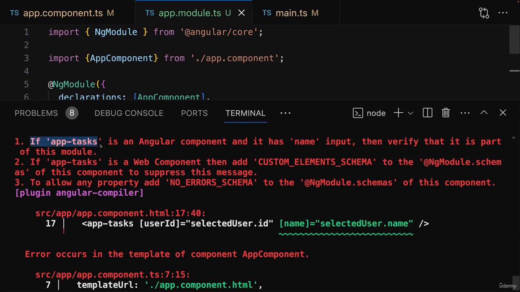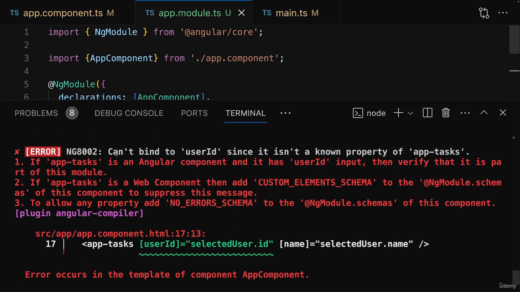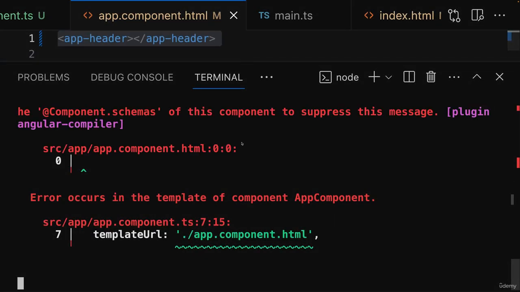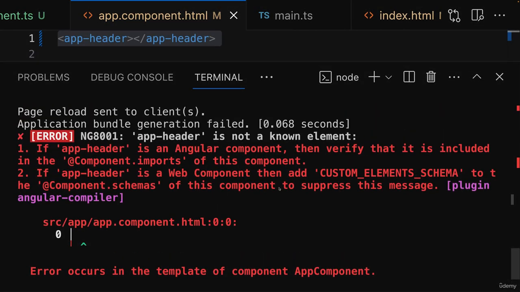Now, it should make sense that Angular doesn't know the app tasks component as well as some other components anymore, now that we're trying to start the Angular application with this module. Because we faced a similar error way earlier in this course when we got started with components.